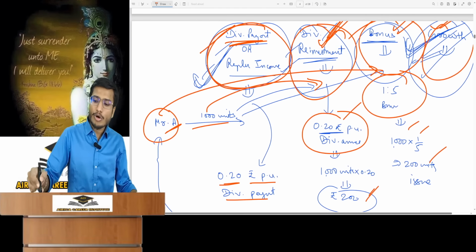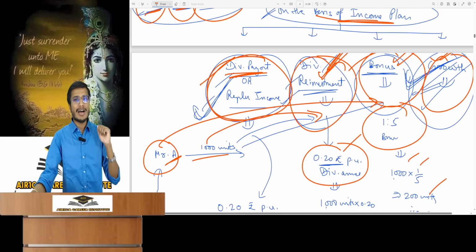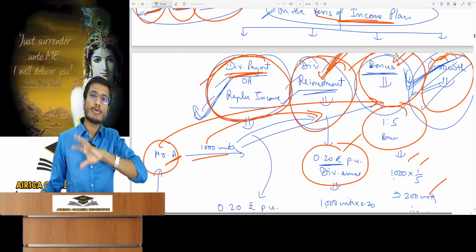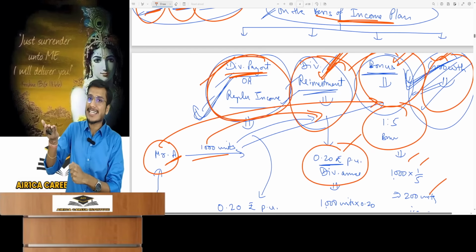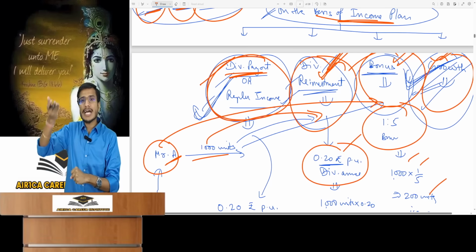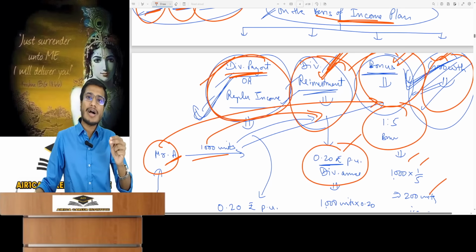Now growth fund. What is a growth fund? In a growth fund, I am not going to give any dividend payout to the unit holder nor any bonus units. I am not going to do anything. So in a growth fund, the price of the unit, what we were calling NAV, grows at a much better speed and it increases more.